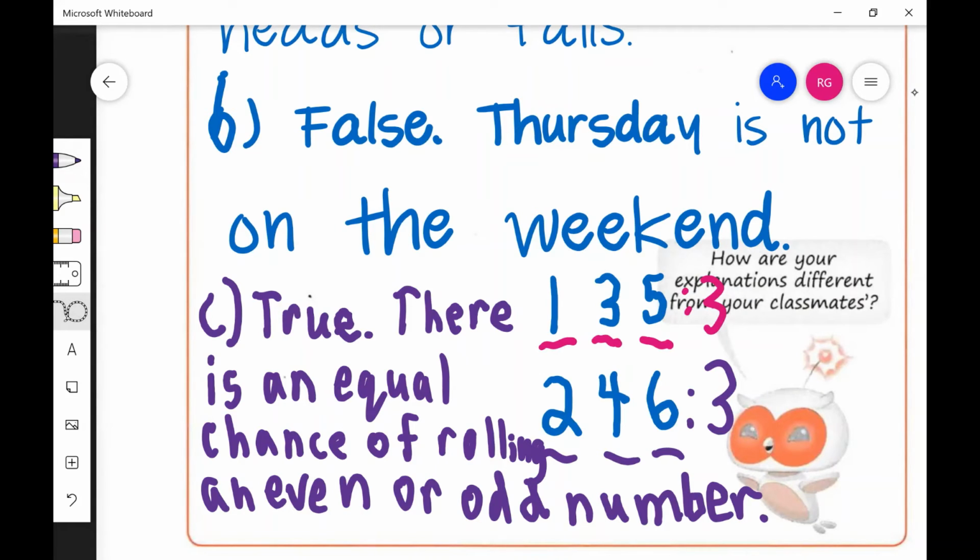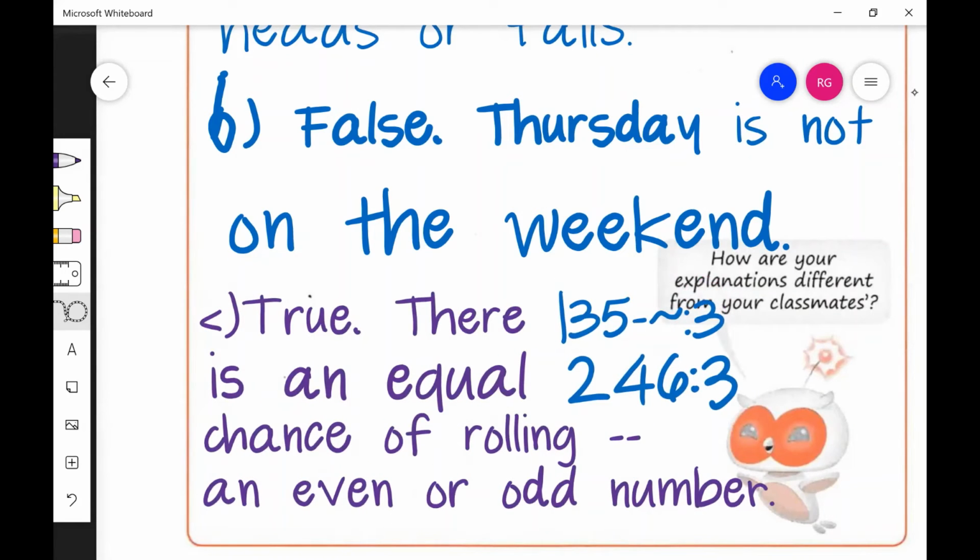I'm not sure what's going to happen if I use my magic wand. We'll find out. Let's see how it reads that scrunched part there. We'll just circle everything and see what it does. And voila. Ooh, true. There is an equal chance of rolling an even or odd number. That looks pretty good. My numbers look a little messy, but I'll just erase this part, and that's pretty good right there. Okay. So that's C there. Doesn't look really like a C, but there's our answer.